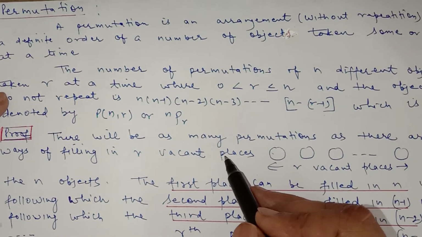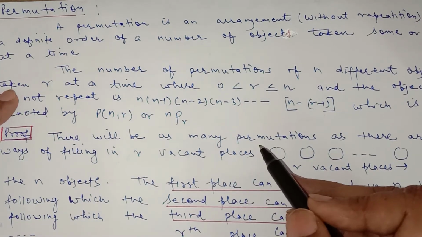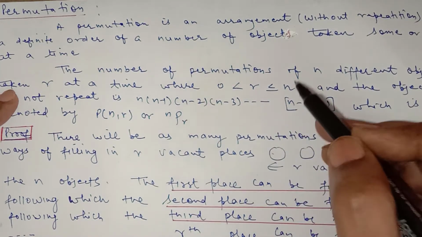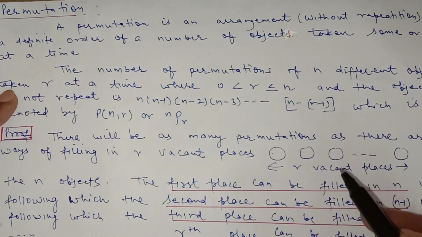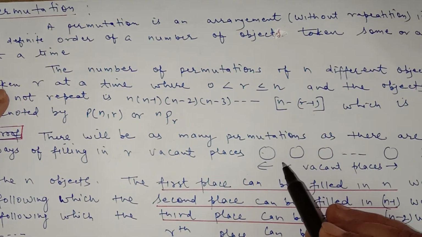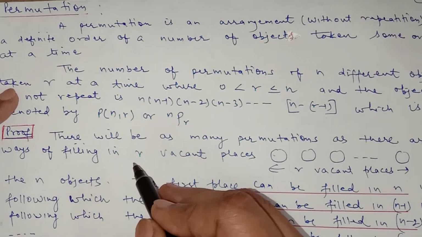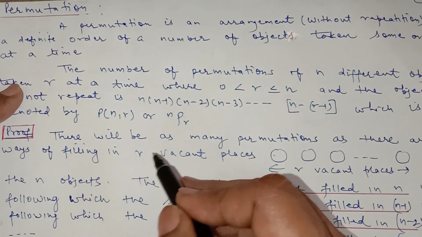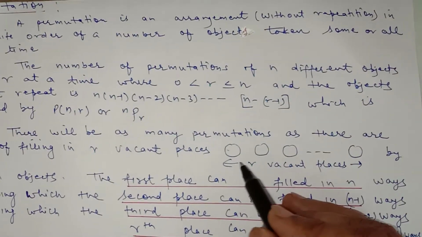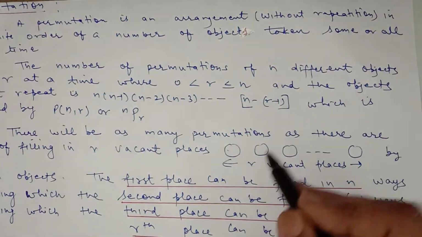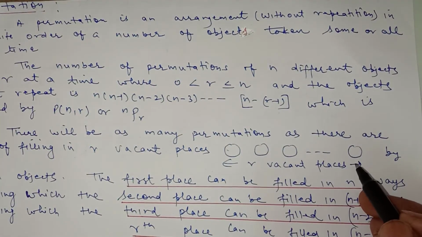Suppose out of 10 we have to arrange 4 of them in a line. It means there will be 4 places in which 4 of the 10 persons can be arranged. Now we have n different things and we have to arrange r of them. It means there will be r vacant places. See it very carefully: r vacant places. I put these circles for the r vacant places.